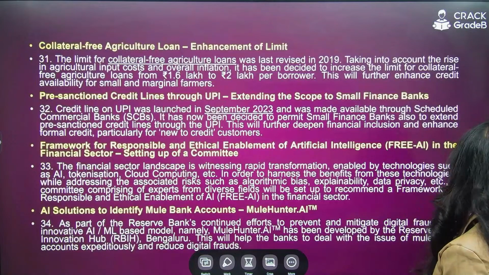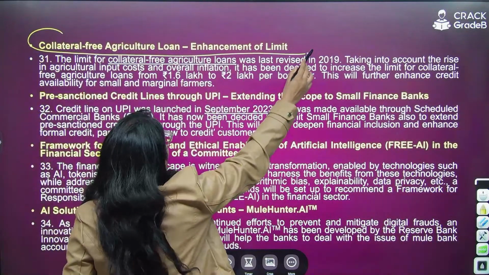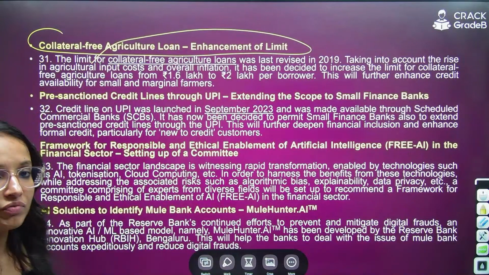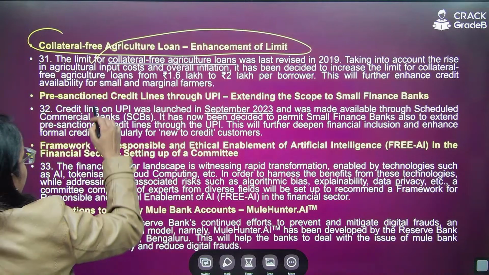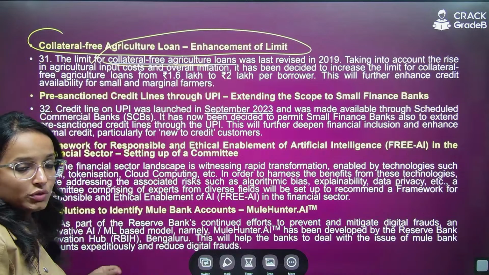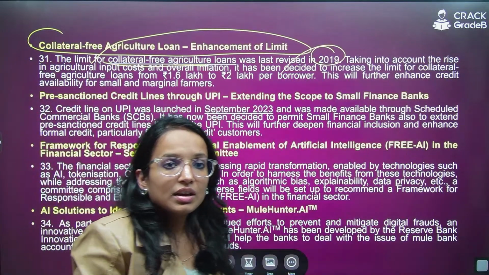Then in further additional measures, we have collateral free loan, agricultural loan, enhancement of the limit. So the MPC has also decided that the limit for collateral free agriculture loan, which was last revised in 2019.